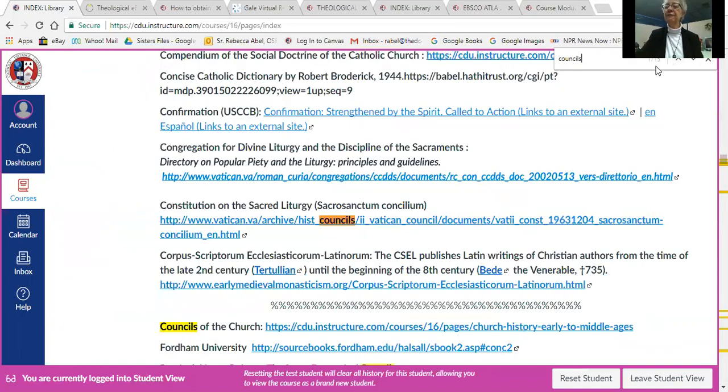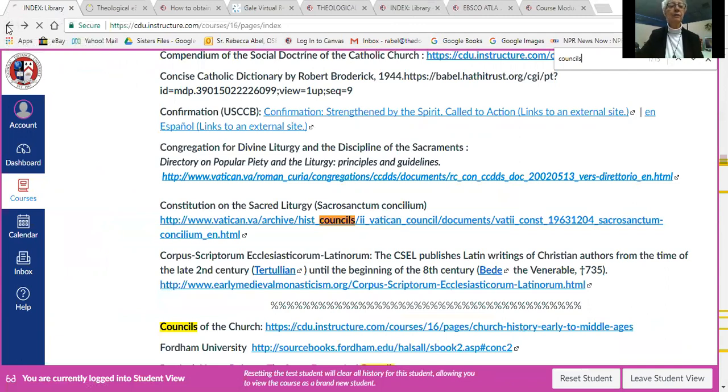There are 15 different entries that have the word council in them, and you will find your Second Council of Nicaea and some other interesting information here that you need.